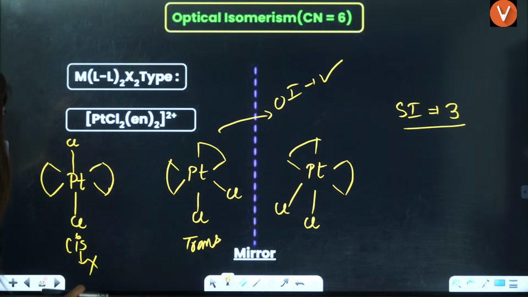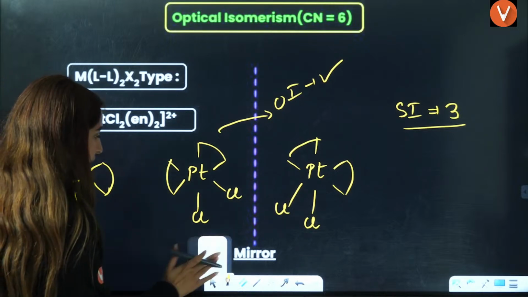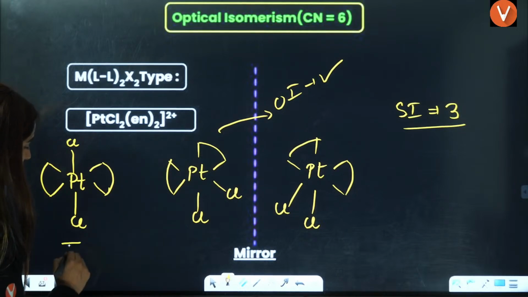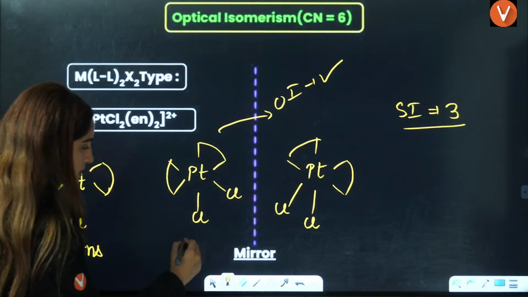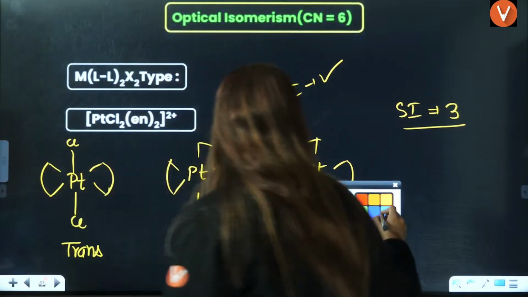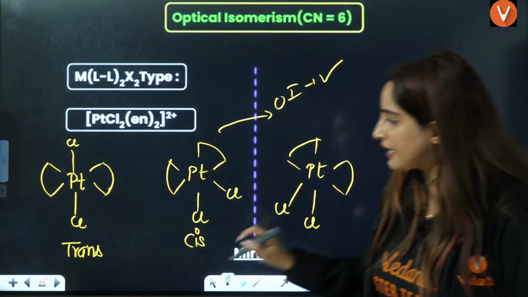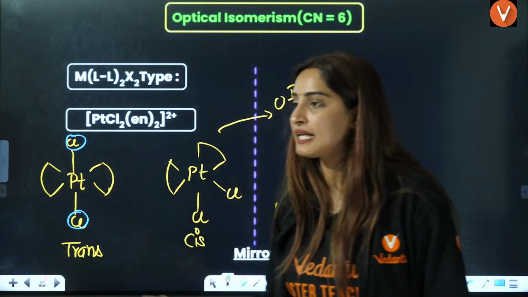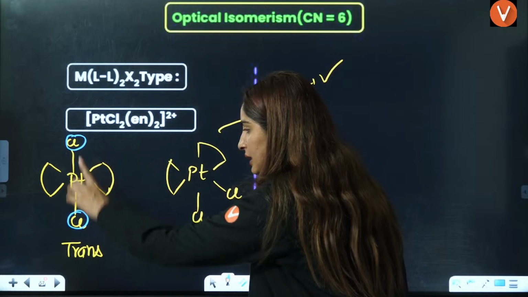Oh, I forgot. My mistake. This is cis. Yes, this is trans. My mistake, guys. By mistake, I told this is this. So this is trans only.